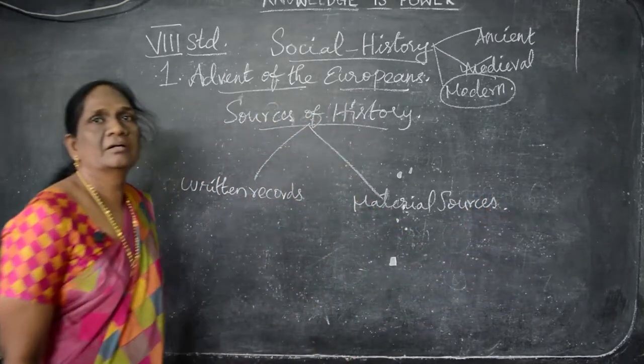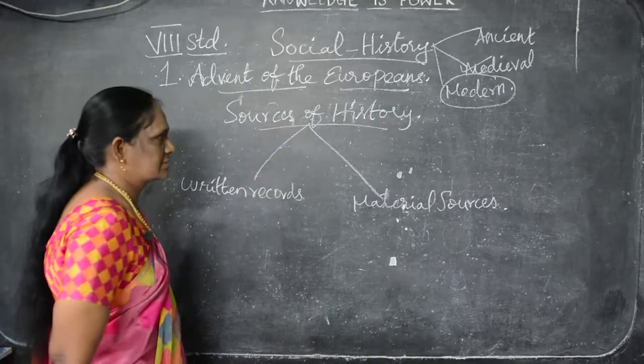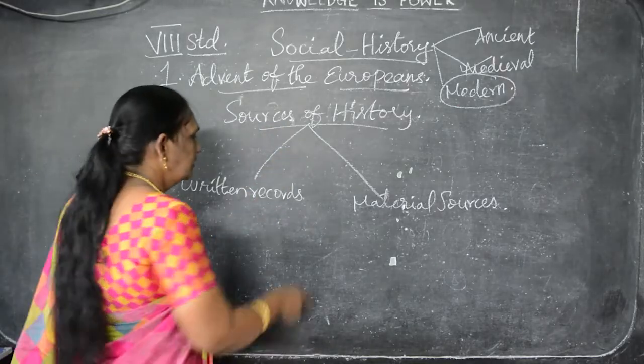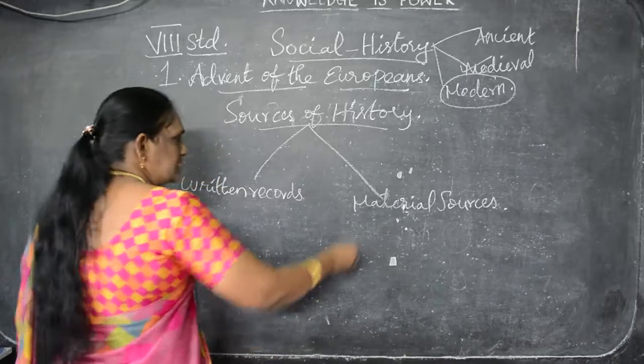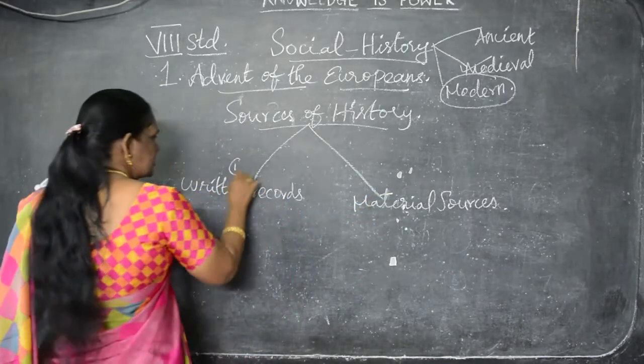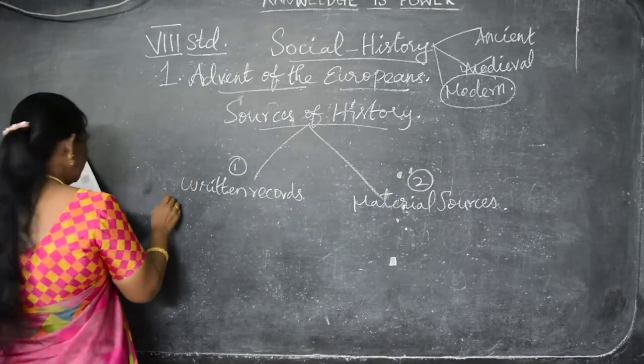So, there are two kinds of sources. The sources of history are divided into 2: written records and material sources. One by one we'll see elaborately. The first one, and this is the second one. Okay. Now, first, written records.